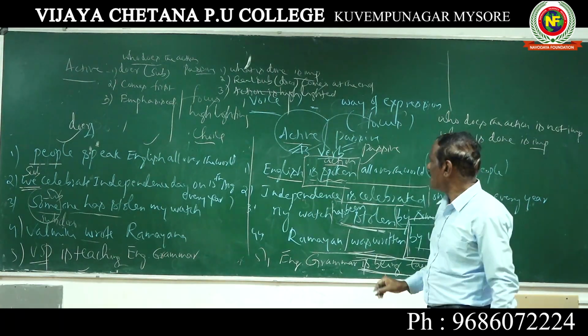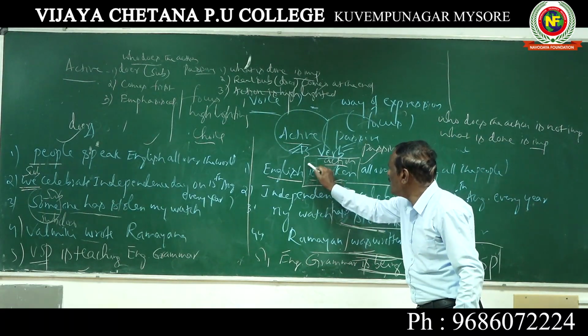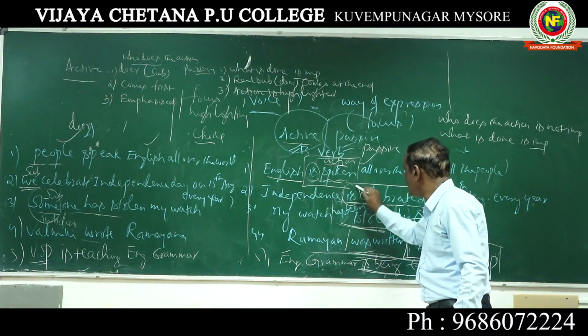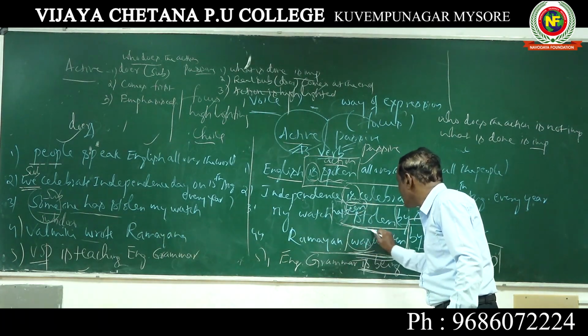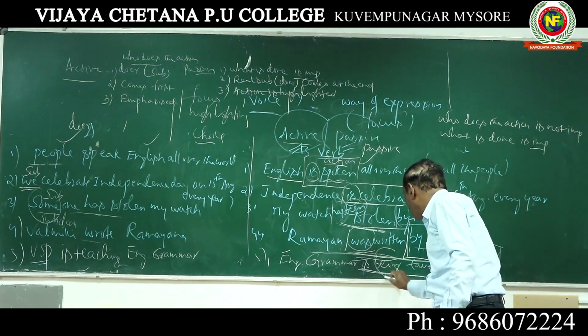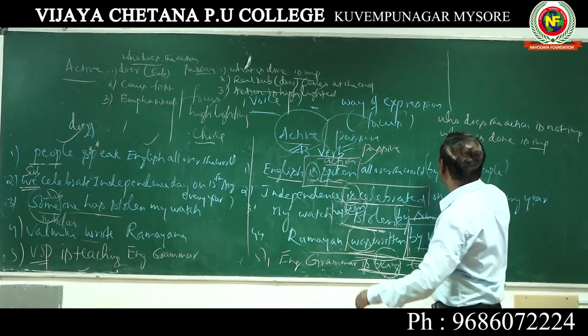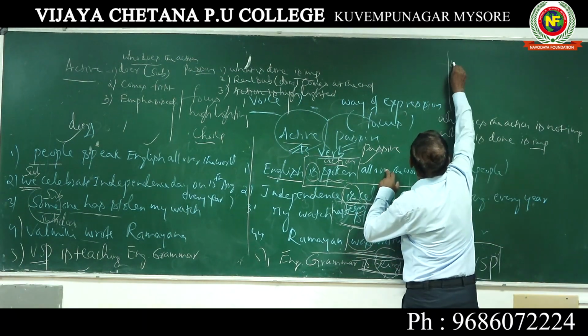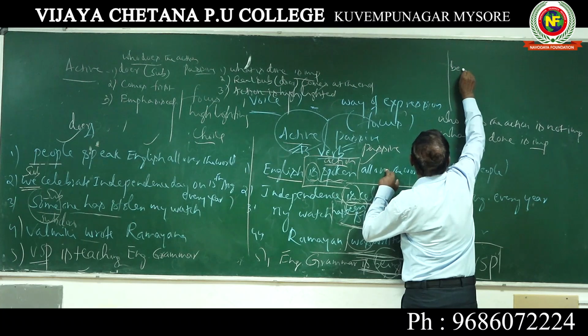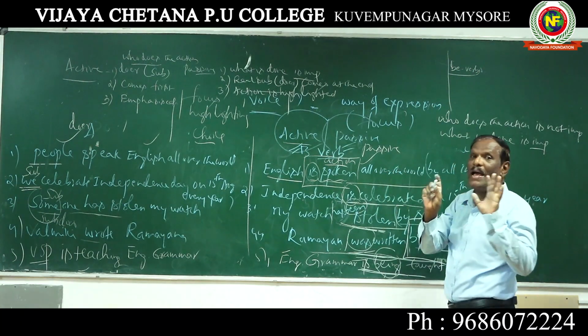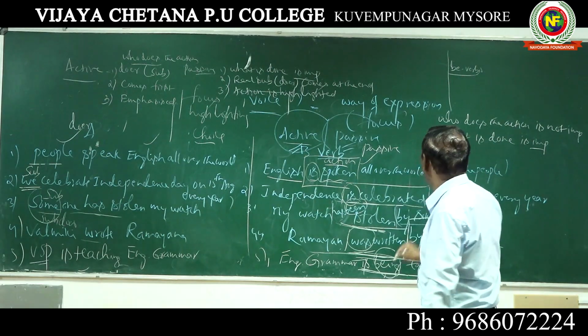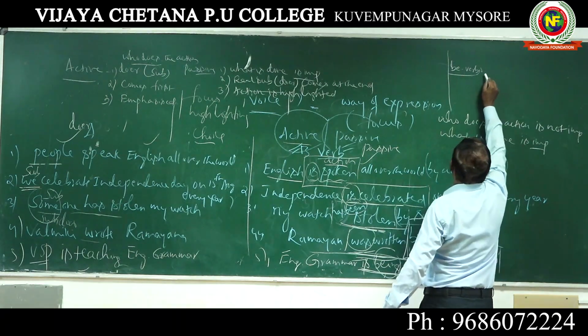In passive expressions, you see is, has been, was, is being. So these are helping verbs, be verbs. We call them be verbs. This is compulsory. In all passive expressions, we use these be expressions.